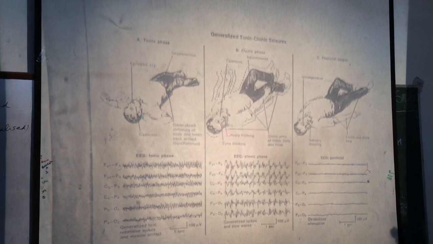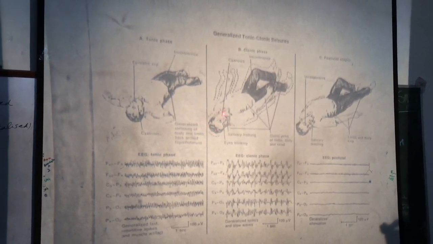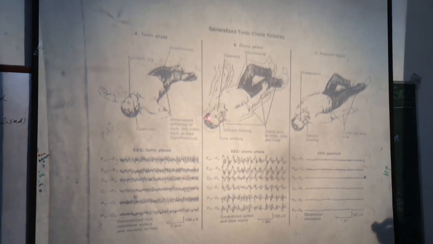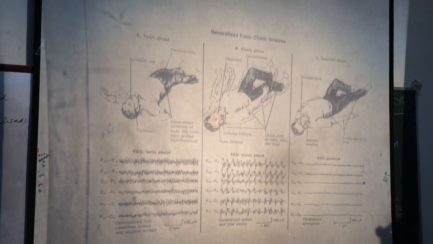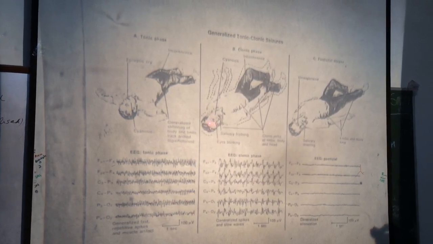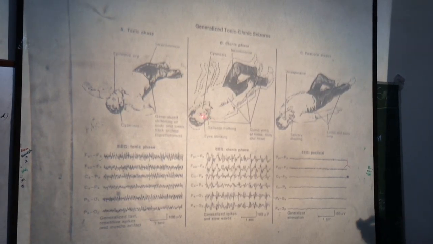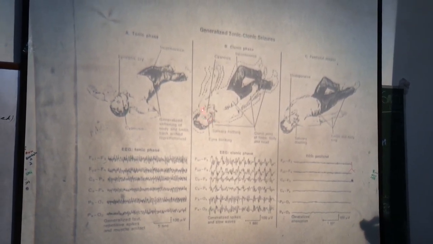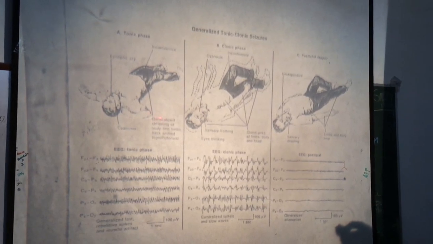Now in this phase, there may be difficulty in breathing, obstruction to the breathing. So there may be cyanosis in the patient in this stage. Due to strong jerky contraction of muscles of the face and mastication, there may be tongue biting.